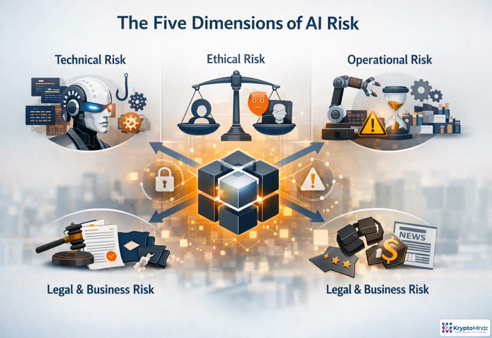Enterprise AI risk works more like a system than a checklist. A technical failure, such as prompt injection or hallucination, can quickly become an operational disruption. That disruption may create unfair outcomes, trigger regulatory exposure, or damage customer trust. Risk ownership cannot sit with one team alone. Security, legal, compliance, product, operations, and business leaders all need a shared model. The key question is not only what can go wrong, it is where will the impact spread?